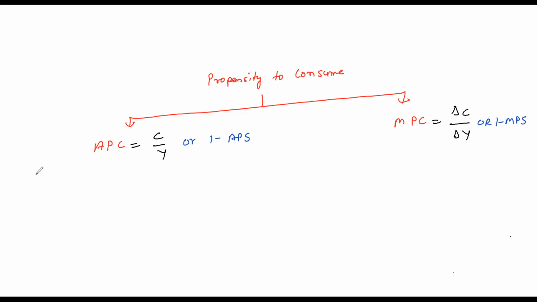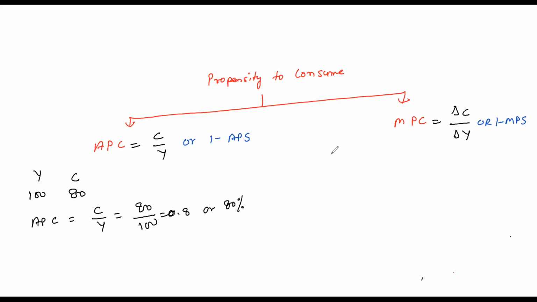Suppose your income is 100 and you consumed 80, consumption 80. So your APC equals C upon Y. That means 80 upon 100, which equals 0.8, or you can say 80% is your average propensity to consume.